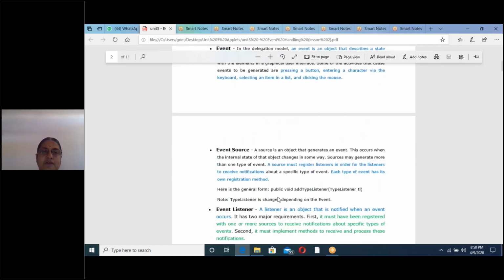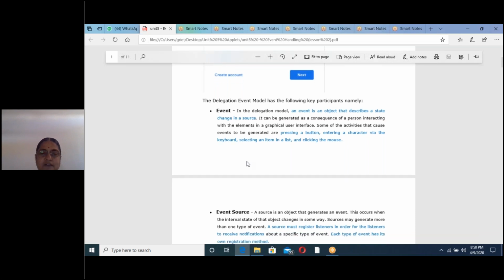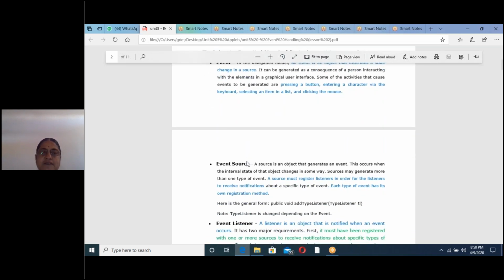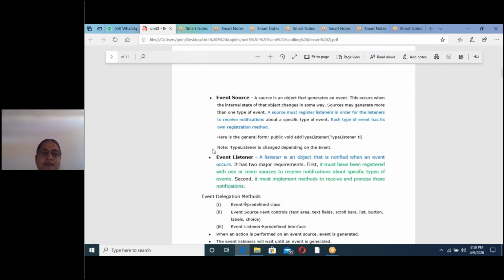I already explained the example. So you can see this: what is the definition of event, what is event source, and what is event listener? One more important point is that in applets, all the events are classes. All the events are predefined classes, and all the event listeners are predefined interfaces. So in the event delegation model, all the events are classes and all the event listeners are interfaces. Classes and interfaces are both predefined. We can't write them on our own.